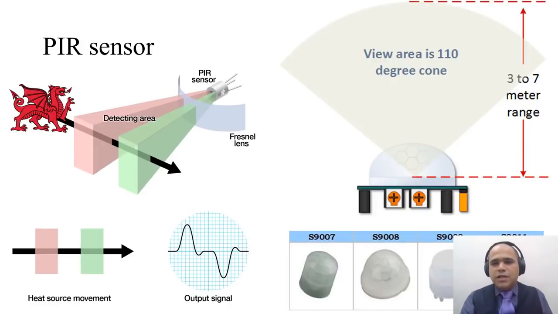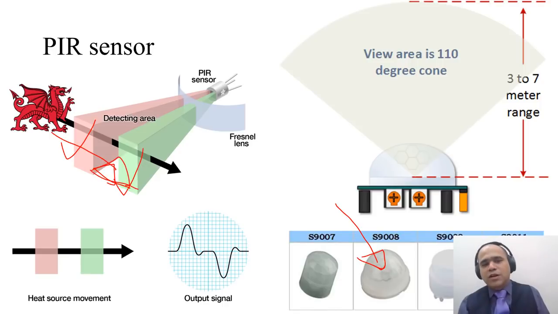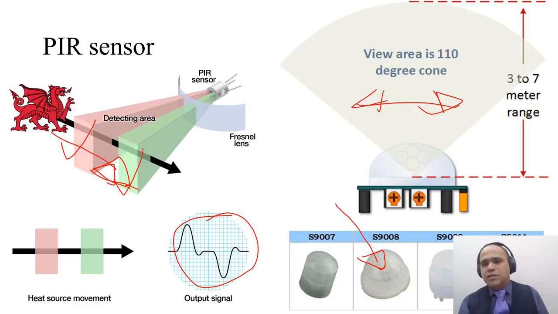Inside a PIR sensor, you connect different kinds of Fresnel lens on top of it. Because of it, detecting areas are created, and when an object moves, let's say a human is moving, the human body emits some infrared radiation which this sensor can easily capture and produce an output signal. You can easily feed it to an amplifier and get the 0 to 5 volt output. A typical viewing angle is a cone of about 110 degrees, and the range can go up to 3 to 7 meters.